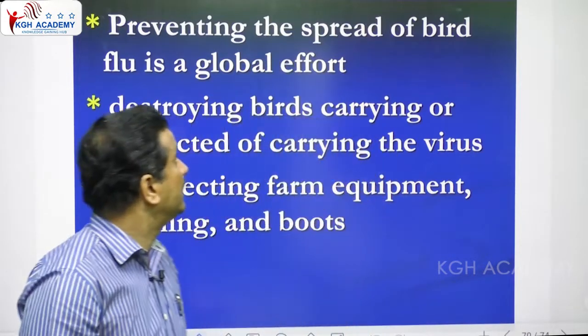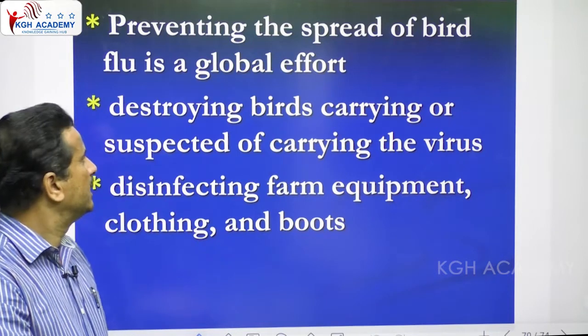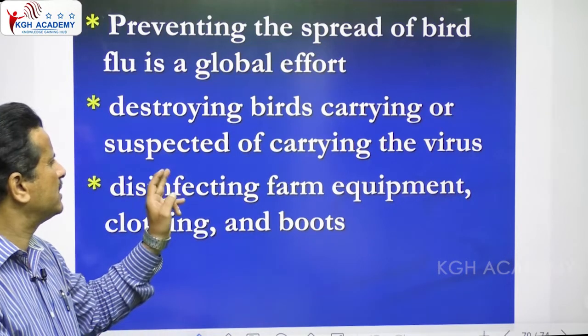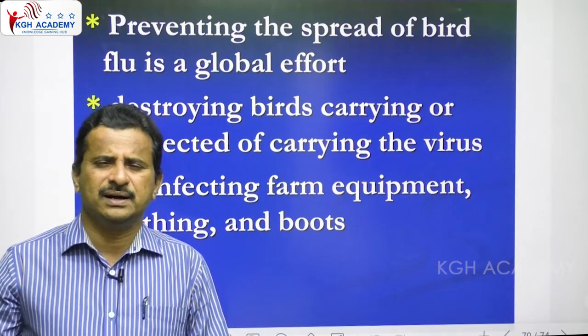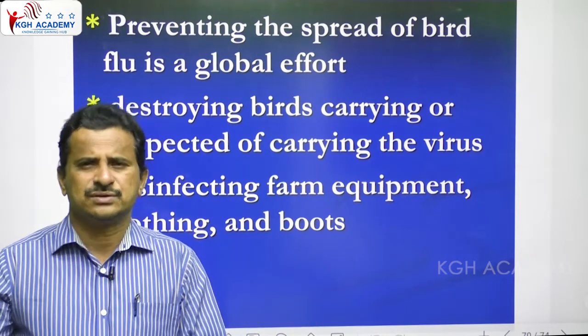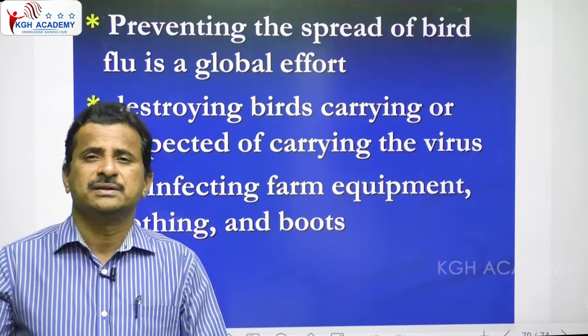Okay, and next, preventing the spread of bird flu is a global effort, and destroying the birds carrying or suspected of carrying the virus. So here, mass killing and burying them in soil is preferable to control this bird flu.